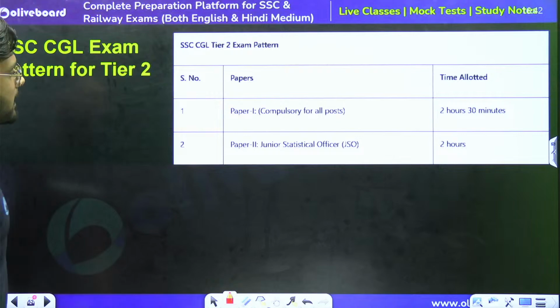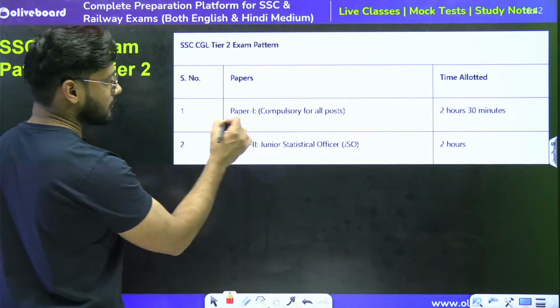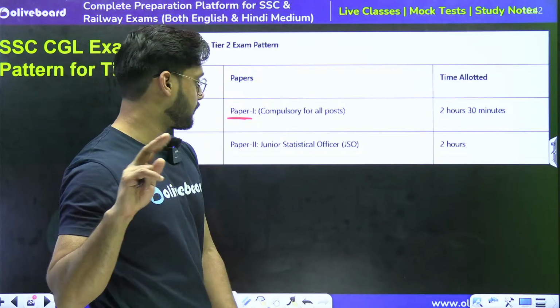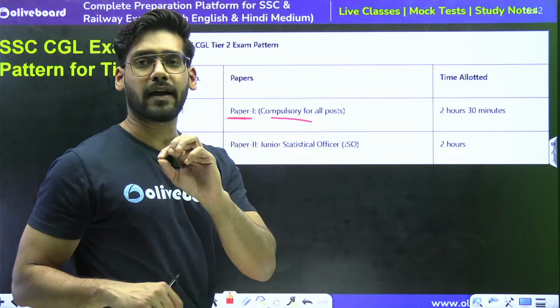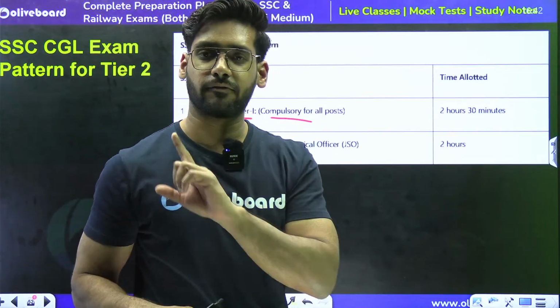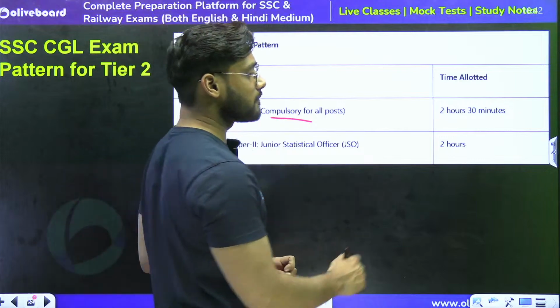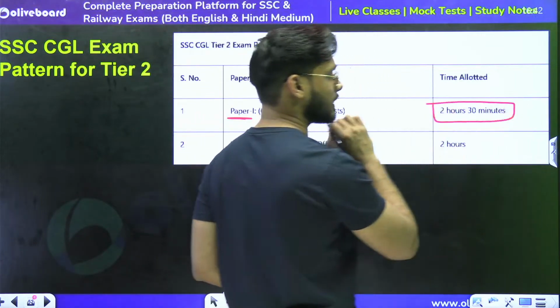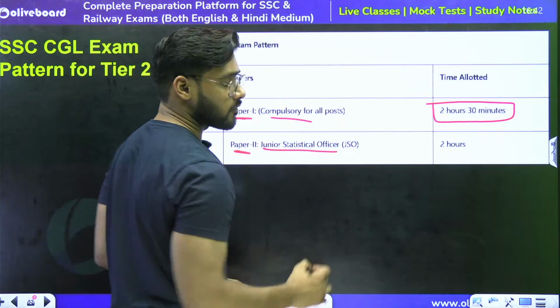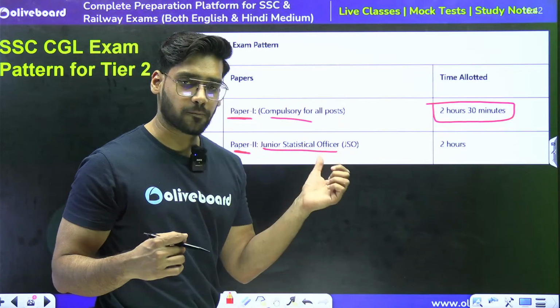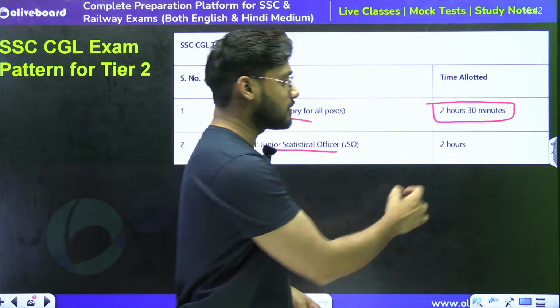Then tier 2 pattern, we will be having paper number 1. There will be different papers. Paper number 1 is compulsory for all posts, irrespective of any post you are applying. This is compulsory for each post, and we will be getting 2 hours and 30 minutes. There will be a paper 2 for the JSO post. For those students who are targeting the JSO post, there will be a paper number 2 in which they will get 2 hours.